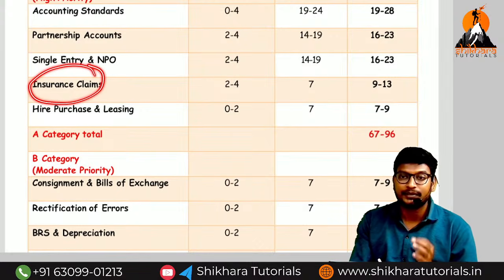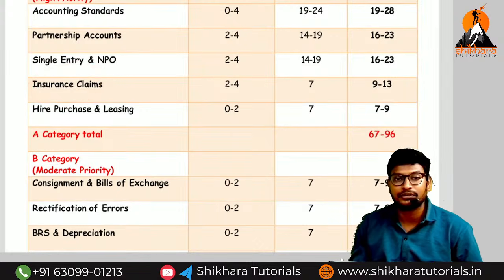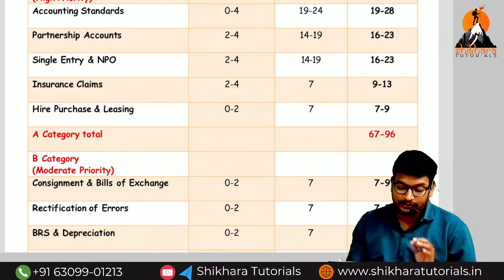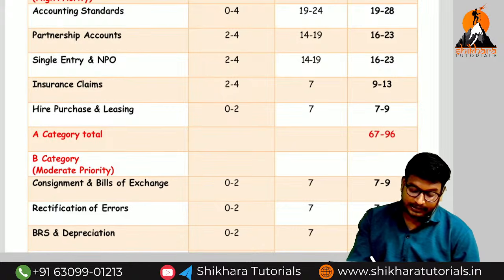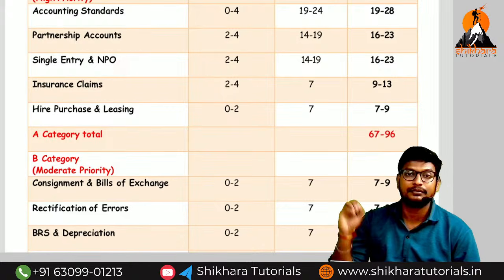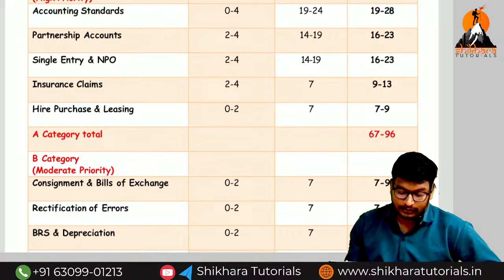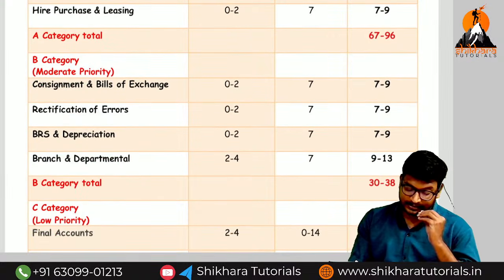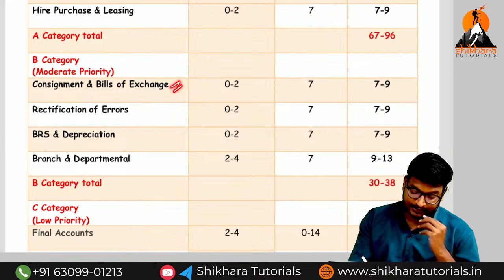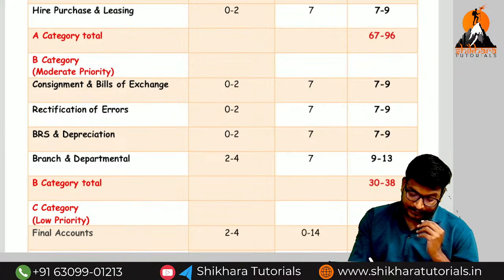With the combination of branch, we are getting an insurance claim. This is also one of the easiest topics. So nearly within 30 minutes, we can write the insurance claims and branch. Okay? So next, you can focus on small chapters like consignment, bills of exchange, rectification of errors.